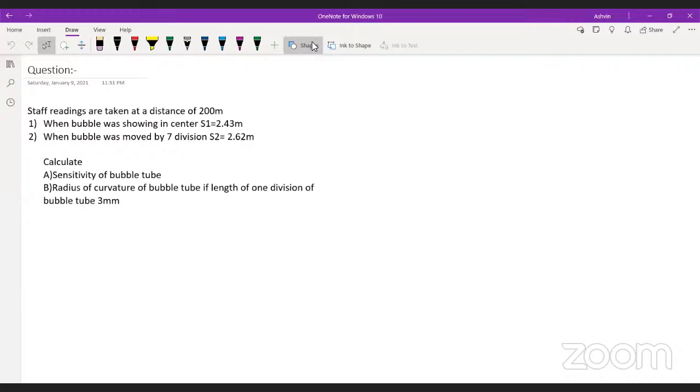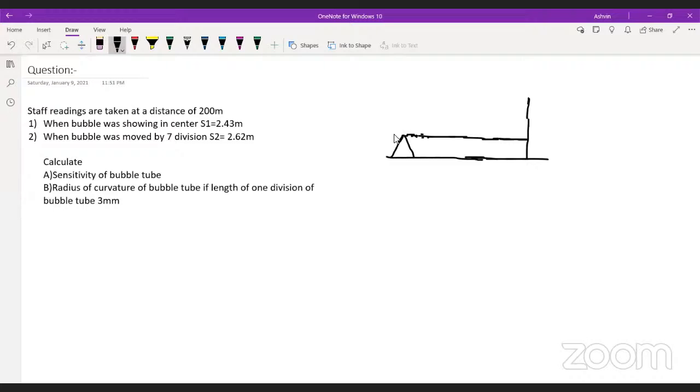Give a short glimpse, sir. Okay, so basically, to understand the concept of sensitivity, see, this is the instrument, and when I take the first reading, I will keep my bubble tube perfectly horizontal. How? By keeping the bubble at the center. Okay, you got it.